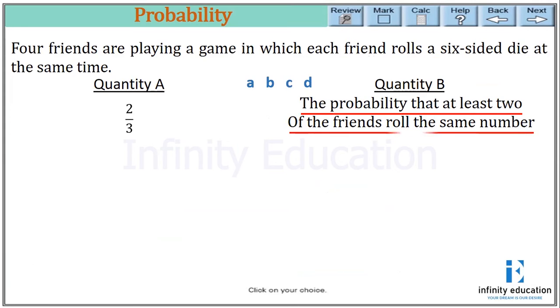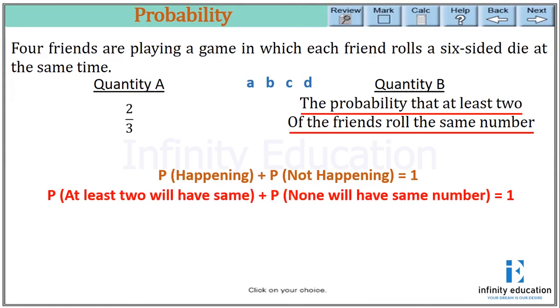Quantity B is saying the probability that at least 2 of the friends roll the same number. So the same logic: probability of something happening plus probability of it not happening equals 1. So we can rewrite this as probability at least 2 will have the same number plus probability none will have the same number equals 1 again. So like the previous one, if we can find the probability that none will have the same number and subtract that from 1, we get the probability of at least 2 having the same number.